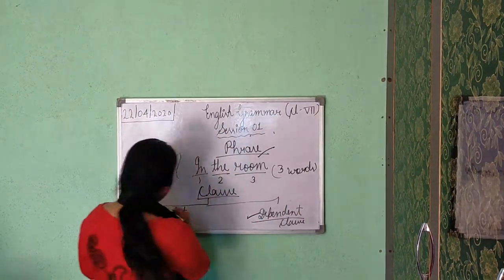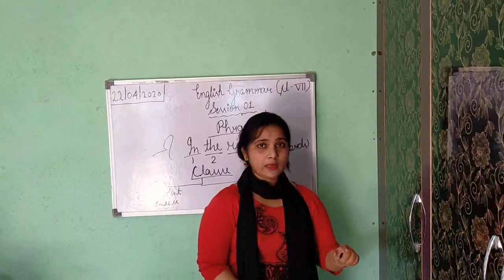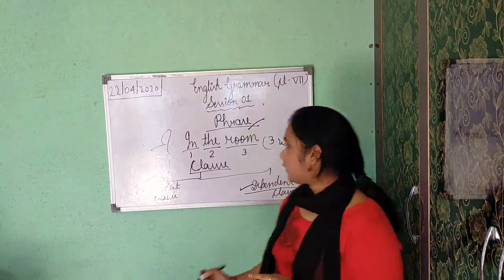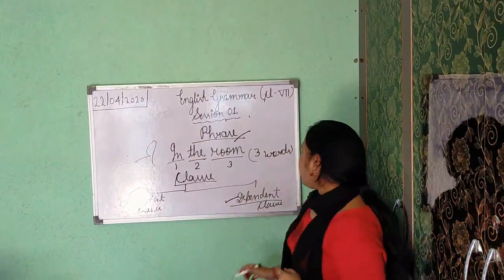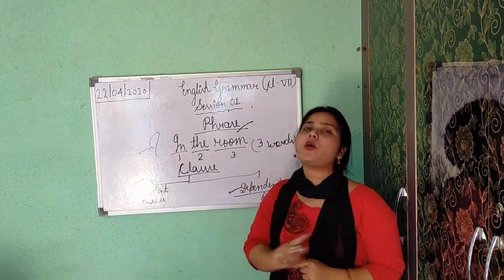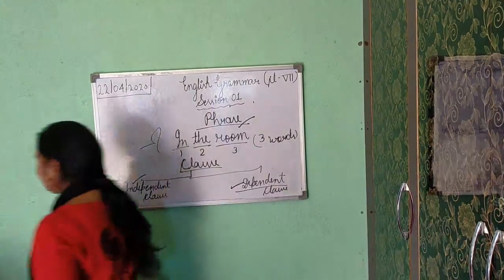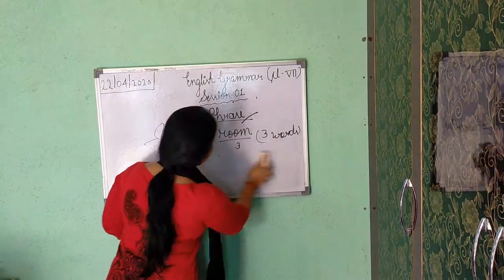This independent clause can be considered a simple sentence. If you are saying that independent clauses are simple sentences, yes, you are quite right. But if you are saying that dependent clauses are sentences, then you cannot be right. I'm writing here, see, with the help of an example, you can get my point easily.